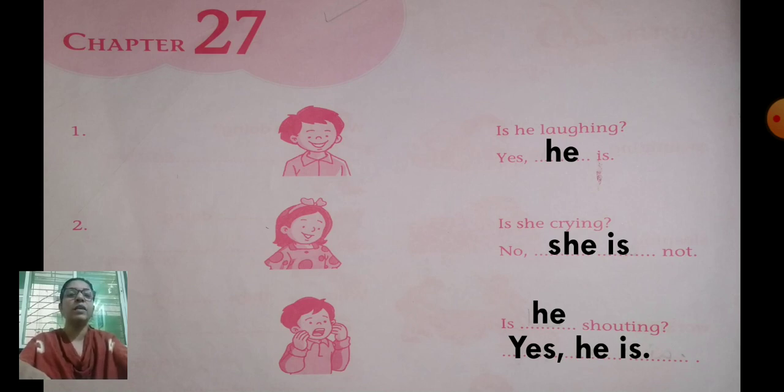Number 2. Is she crying? Answer: no, she is not. Number 3. Is he shouting? Answer: yes, he is. Write fast in good handwriting. Okay, finished? You go to the next question.